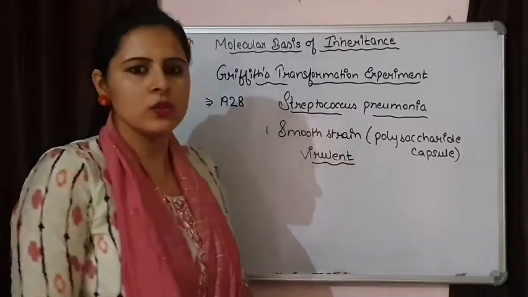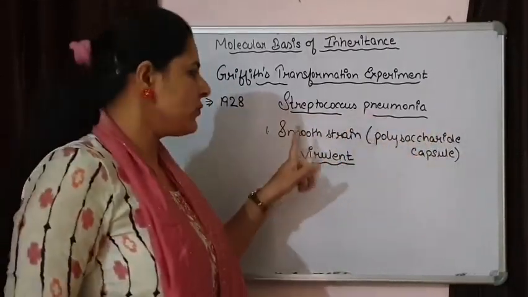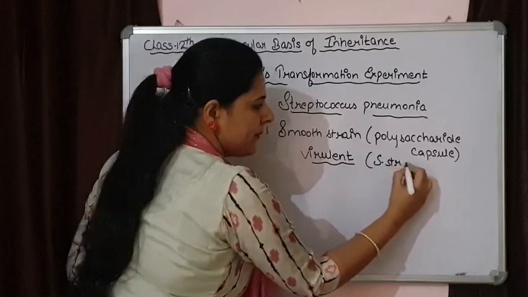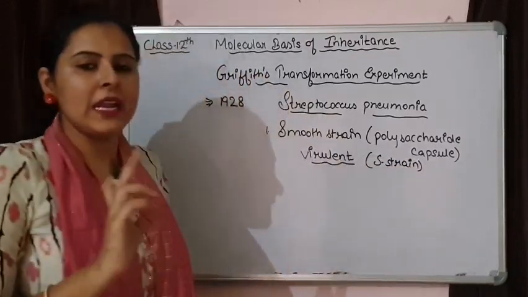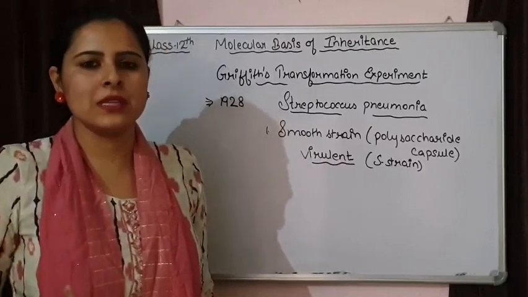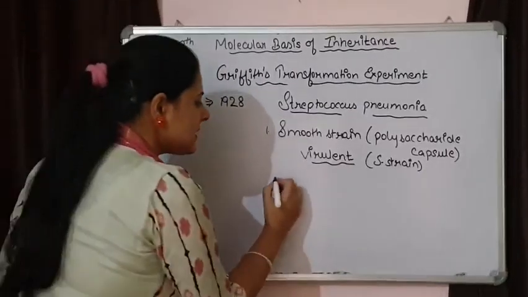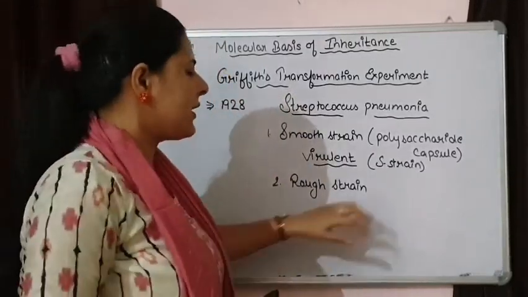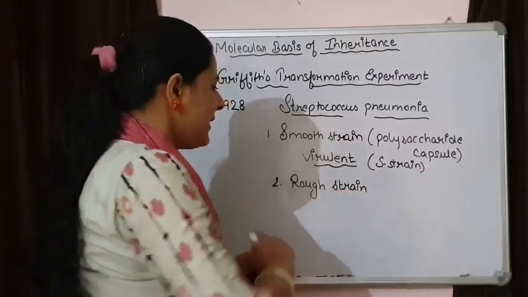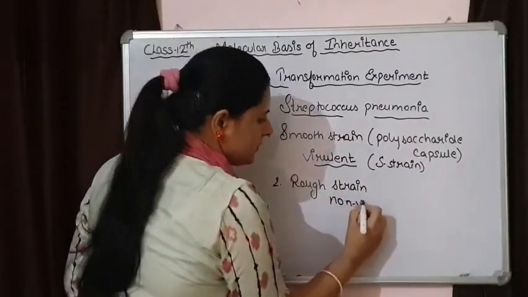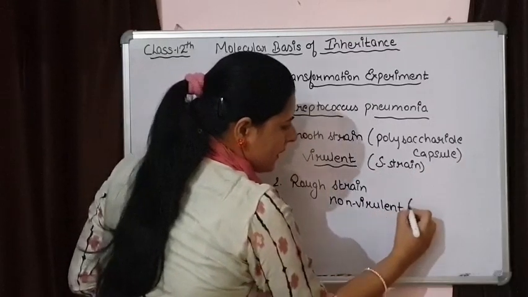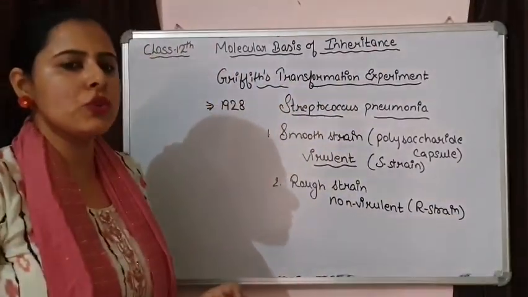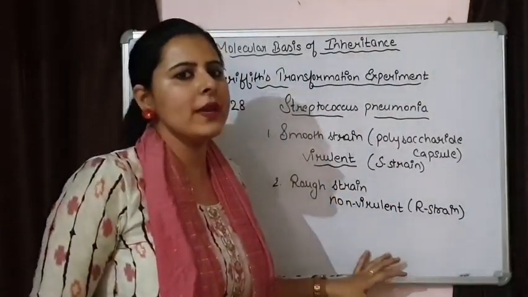So Griffith was working on two strains of Streptococcus pneumoniae. The first strain is the smooth strain. He called it the S strain. That was smooth and virulent, meaning it was causing the disease pneumonia. The second strain was the rough strain. It was missing the polysaccharide capsule and this strain was non-virulent. You can write it as R strain. So these were the two strains used by Griffith.